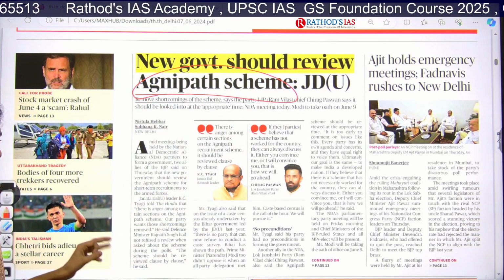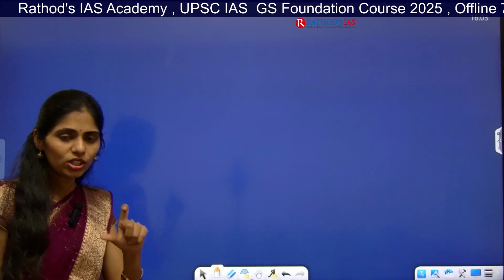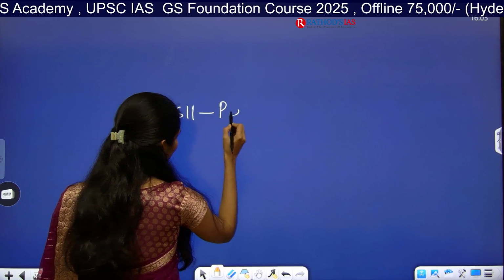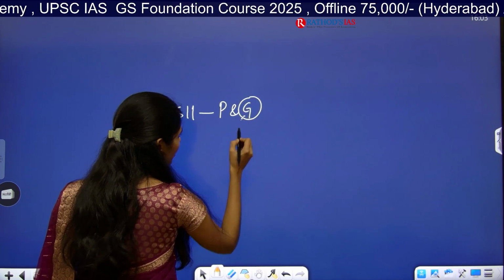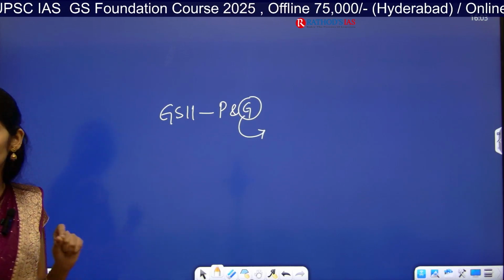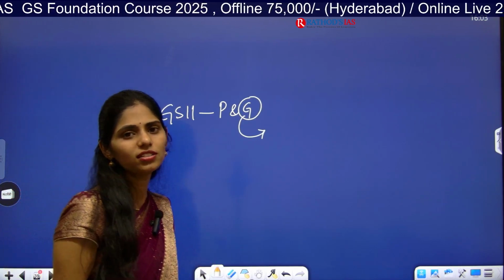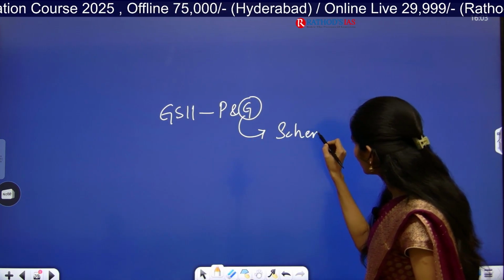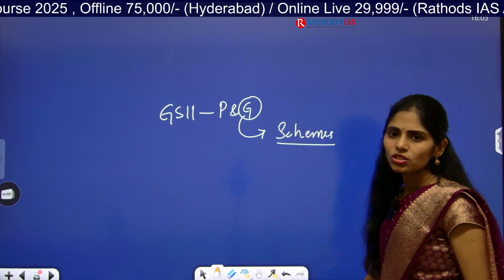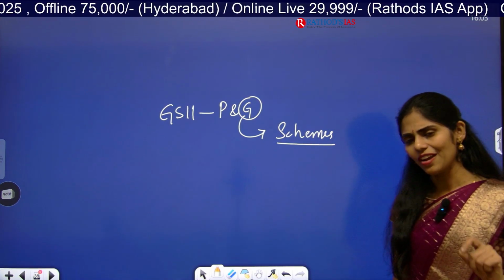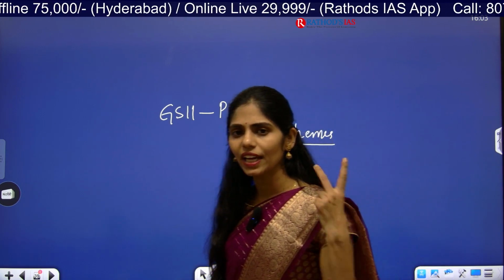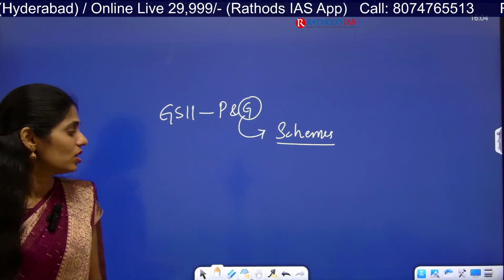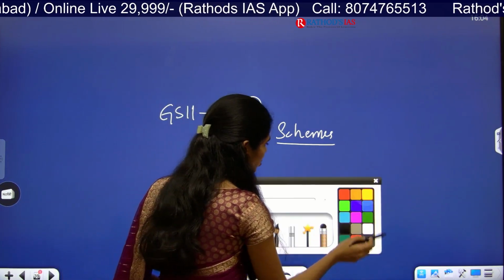Why do you have to read about this scheme? In your governance part, in GS paper 2, you will have polity and governance. This governance is related to schemes, policies, acts, laws, etc. So from this governance point of view, you will be reading about these schemes. One thing you have to keep in mind is that every year in your prelims, you will get at least 2 questions from this schemes part. So in how many dimensions can you think?